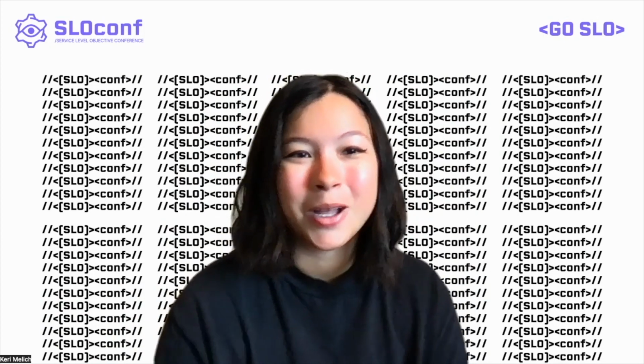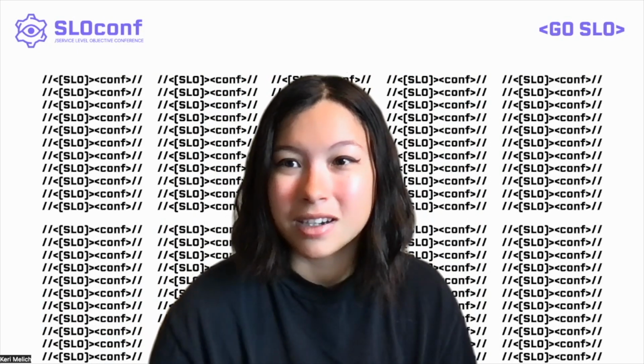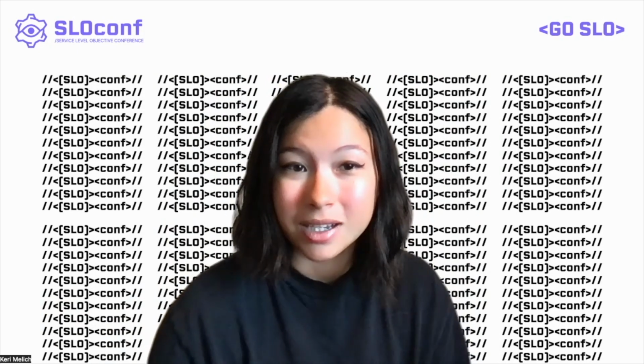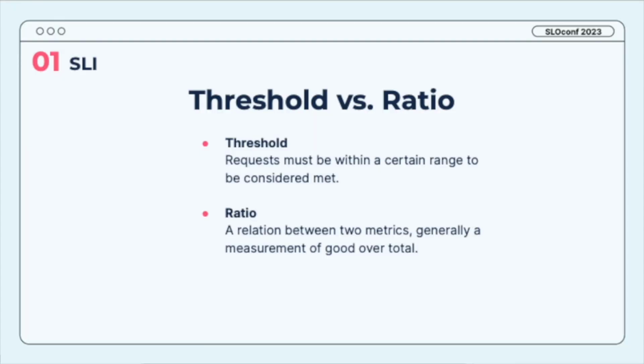So I just wanted to show you this as a quick example, but moving right along here, there are two main types of SLI queries that you might come across. The first one is the threshold, which is just the request has to be within a certain range to be considered met. And then the second one is a ratio, which is a relation between two metrics. So it's usually something like a measurement of good over total.